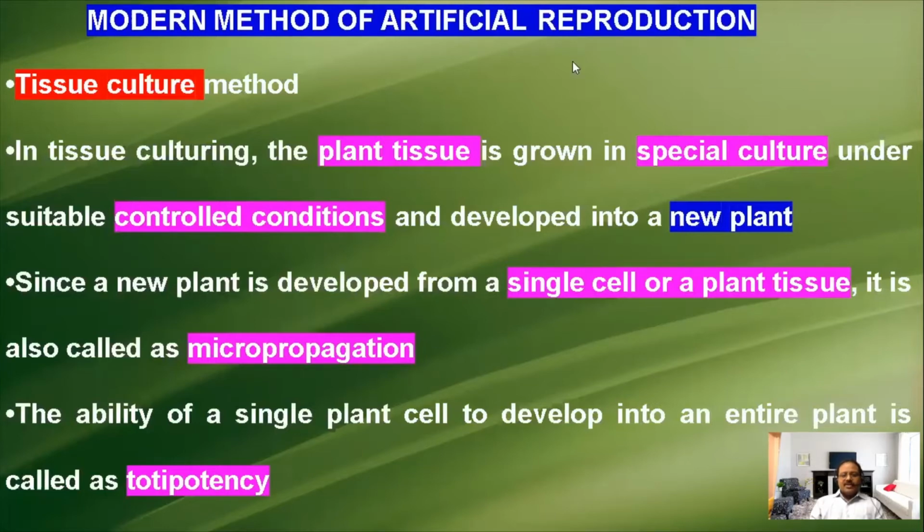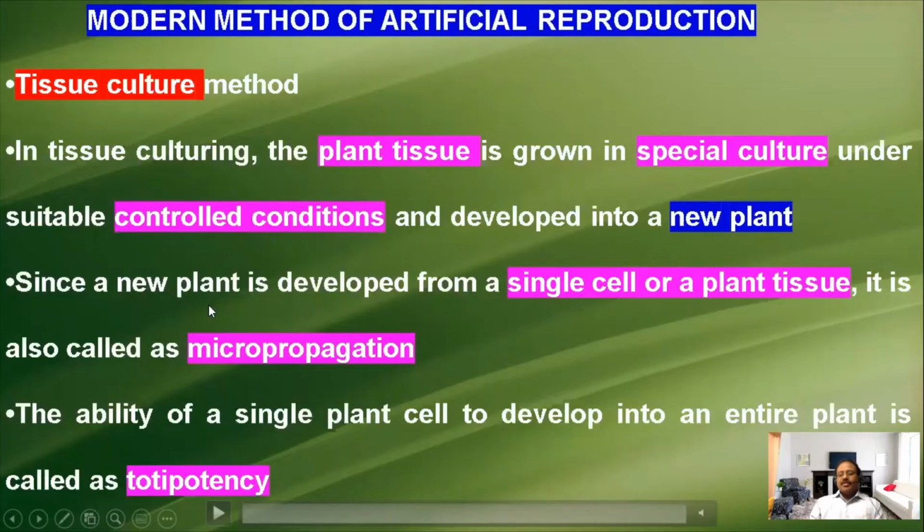In this culturing, the plant tissue is grown in a special culture medium under suitable condition and develops into a new plant, that is called tissue culture. For tissue culture, what are we taking? We are taking a single cell from any part of the plant or some tissue from any part of the plant and doing the micropropagation.